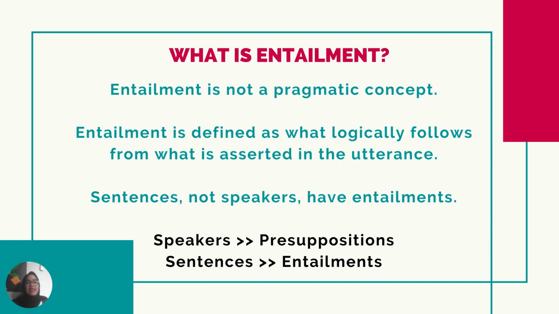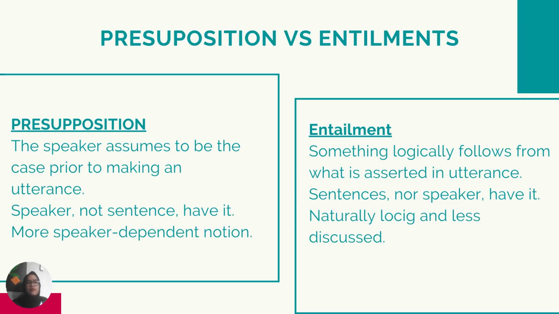Okay, and the next is about entailment. So what is entailment? Entailment is not a pragmatic concept. Entailment is defined as what logically follows from what is asserted in the utterance. Sentences, not speakers, have entailments. So we can conclude here that speakers have presuppositions, while sentences have entailments.